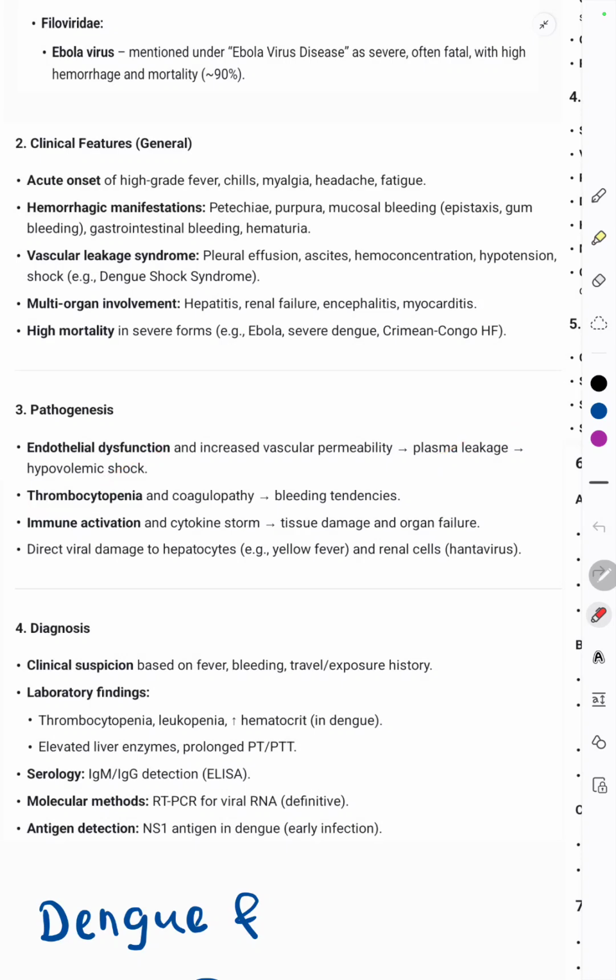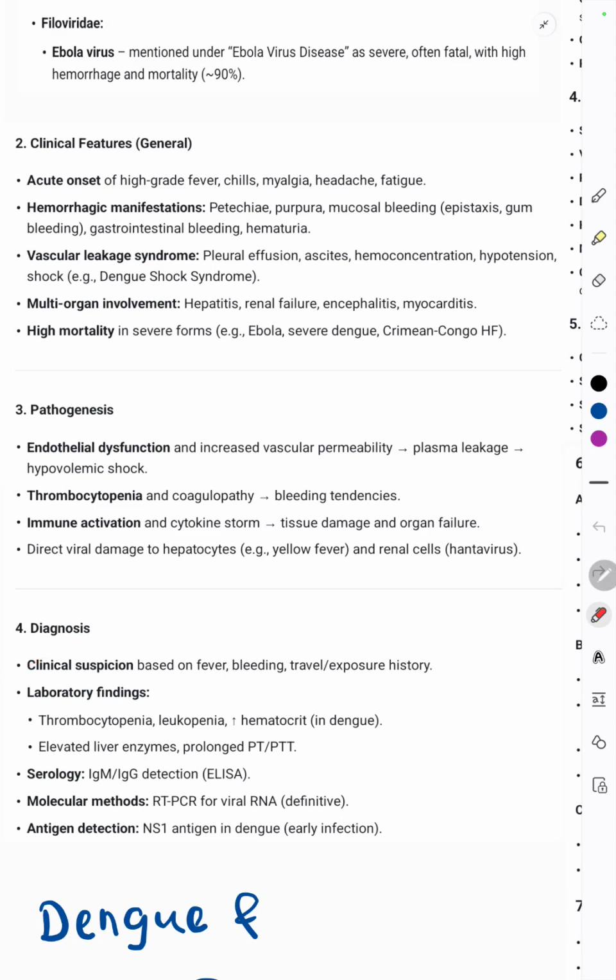Apart from that, thrombocytopenia is seen, coagulopathy is seen, immune activation and cytokine storm, and direct viral damage to the hepatocytes leading to hepatitis, that is seen in yellow fever, and hantavirus, that is going to be a cardiorenal syndrome wherein the kidney is going to get affected.